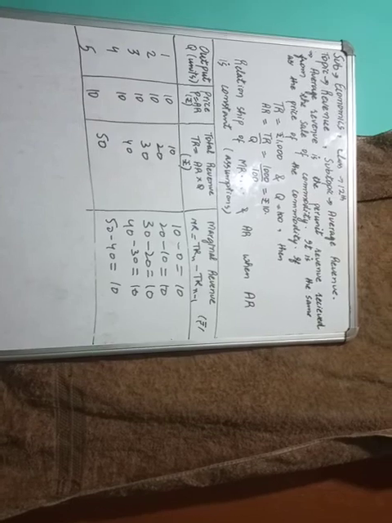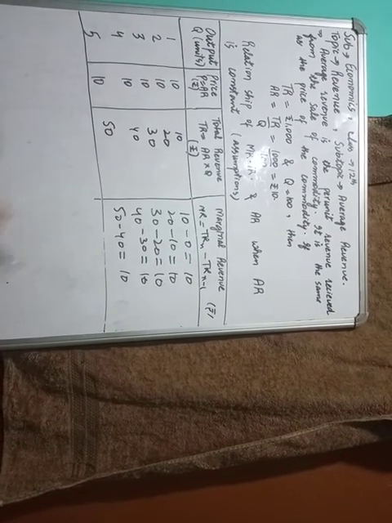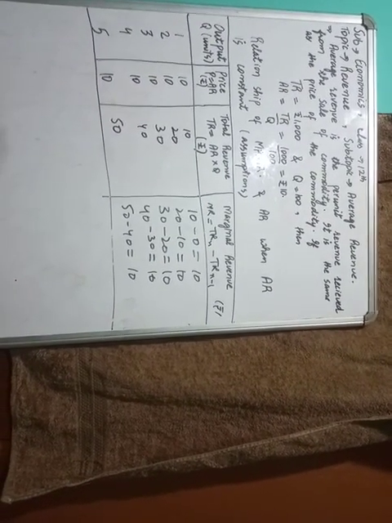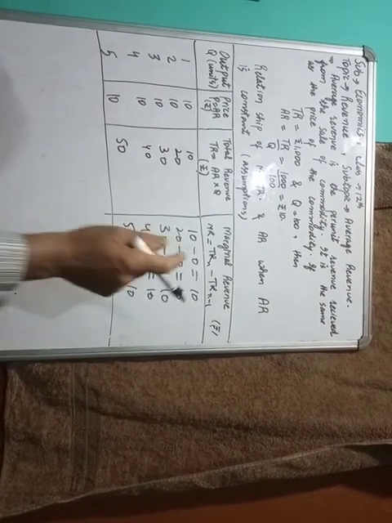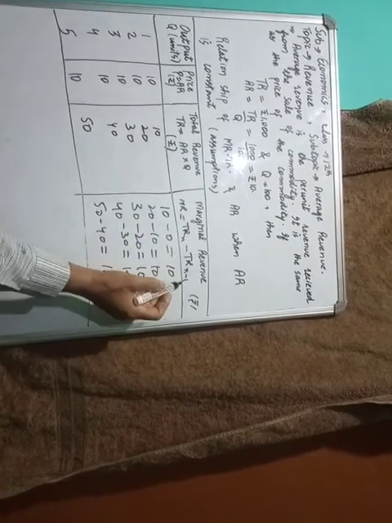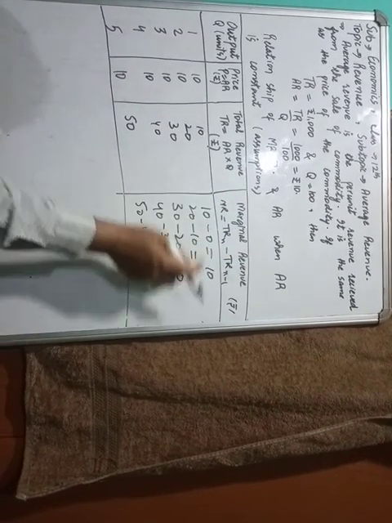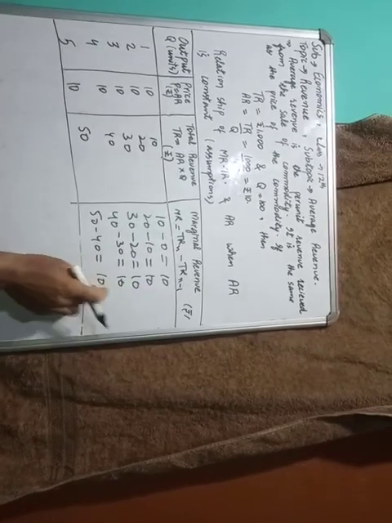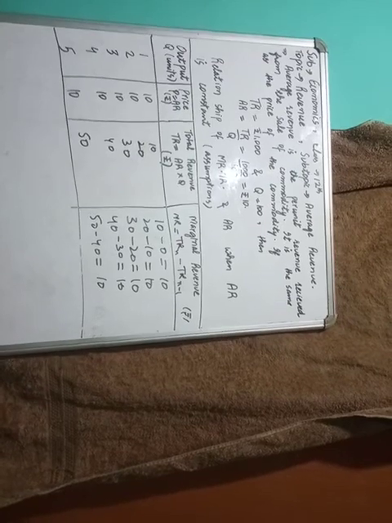Dear students, this is marginal revenue. Marginal revenue is equal to TRn, the total revenue of n units, minus TRn minus 1, that is, the total revenue minus one additional unit. That additional unit's revenue is the marginal revenue. So it is 10, 10, 10, 10, because AR is constant, as we have assumed.